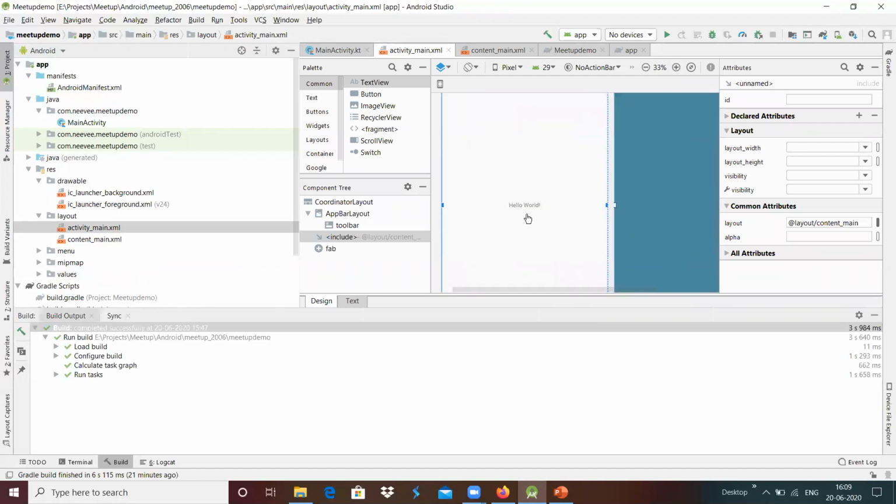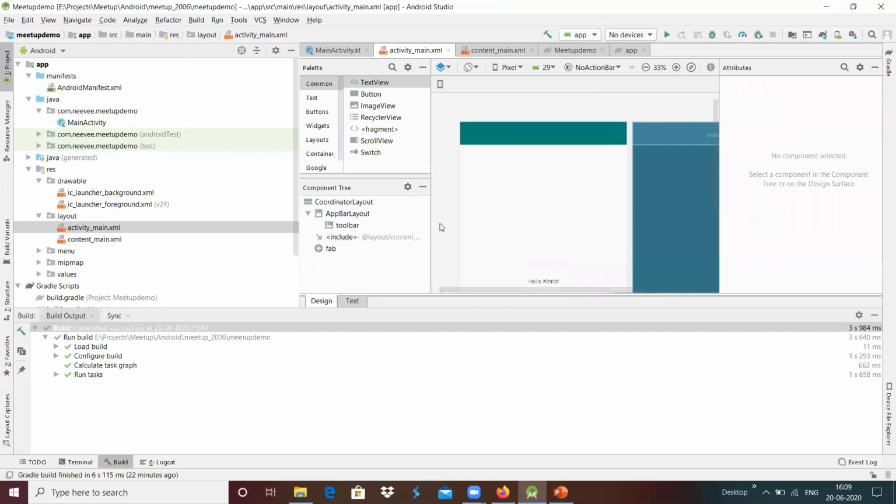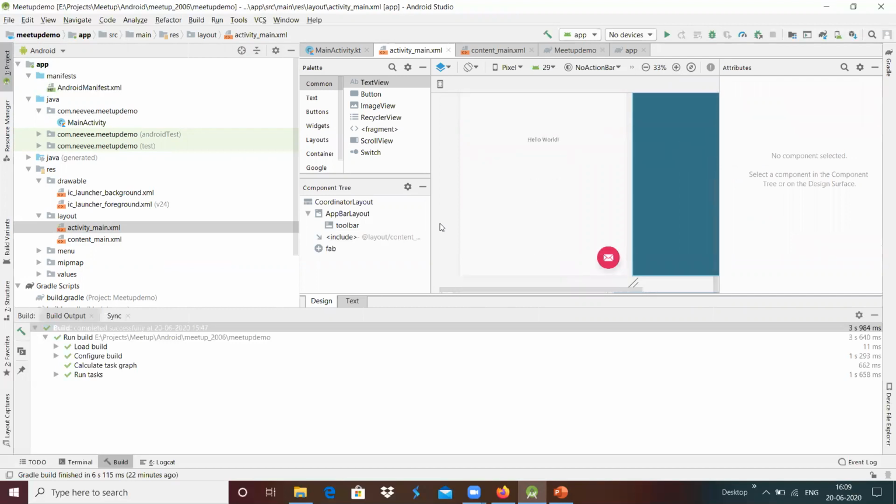Yeah, we have a Hello World, and below that we have a mail icon over here. And this is the main activity.